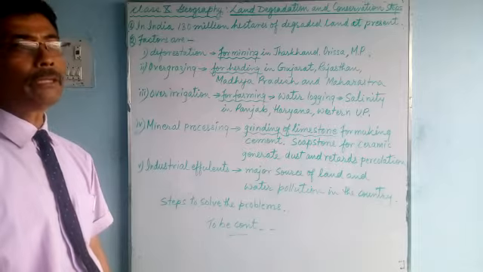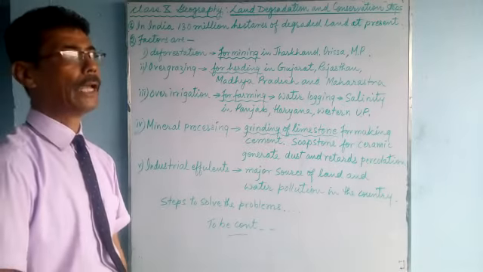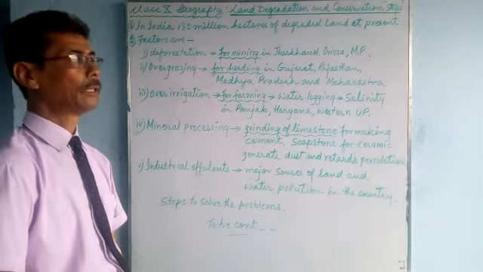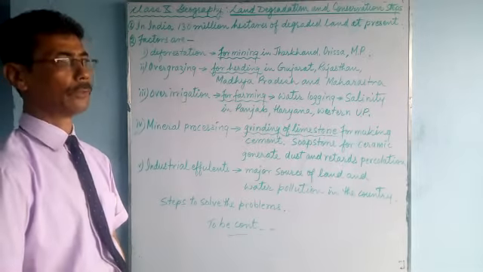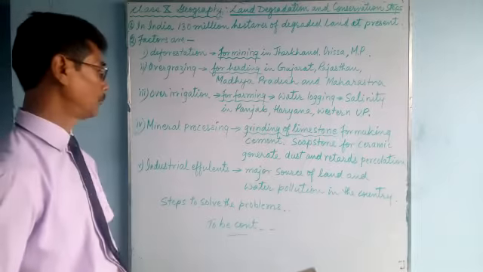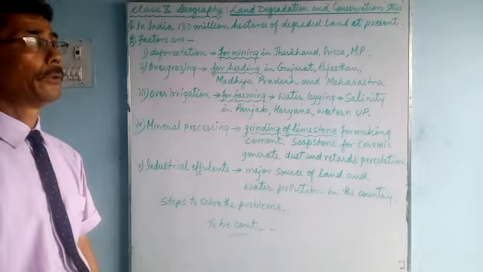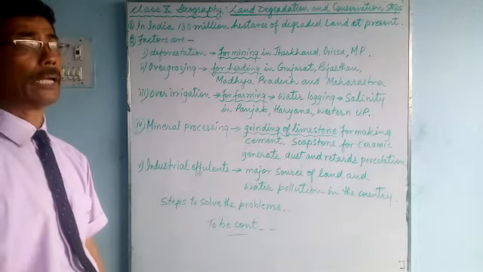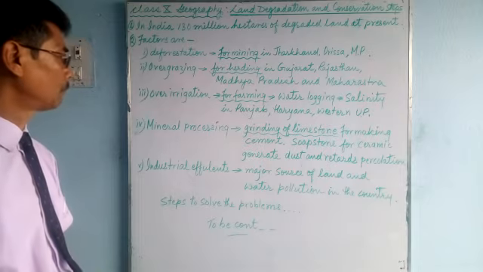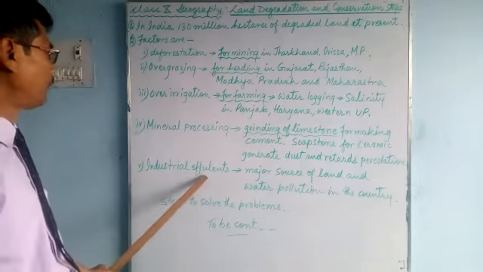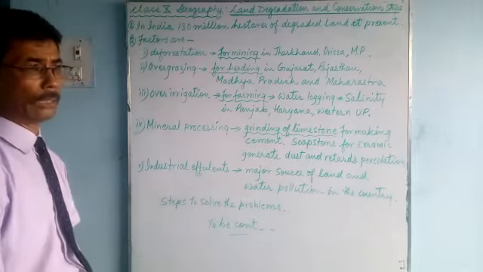For development, we need industries to produce goods, and the industries produce effluents, waste liquids. It will degrade the soil as well as pollute the water. So industrial effluent is also one of the factors for land degradation as well as water pollution.